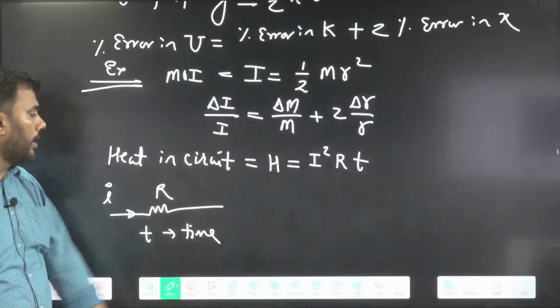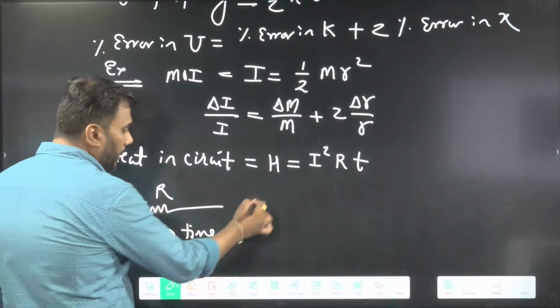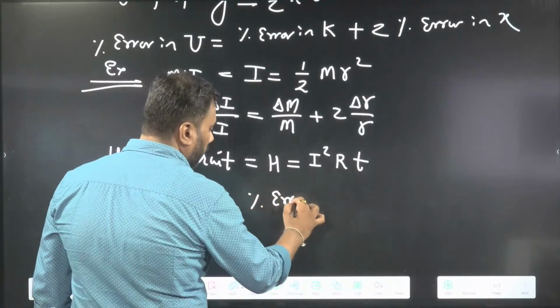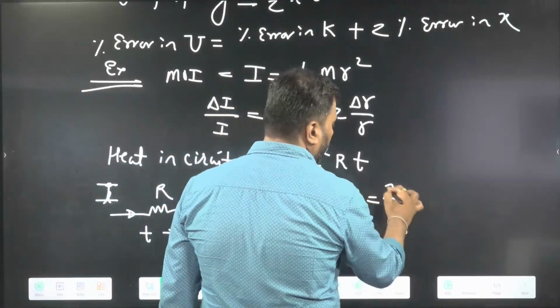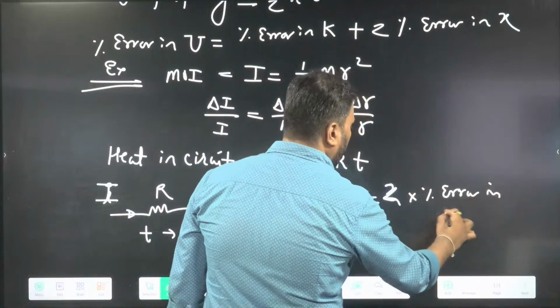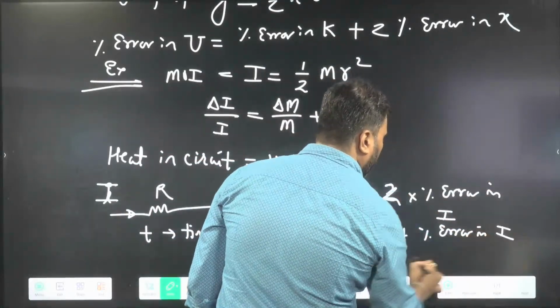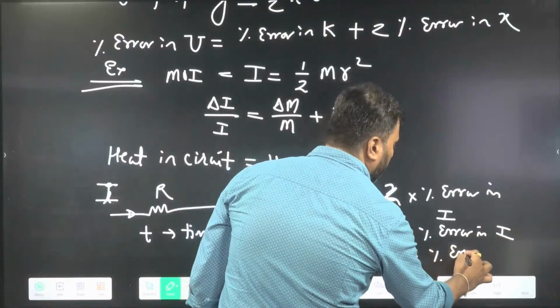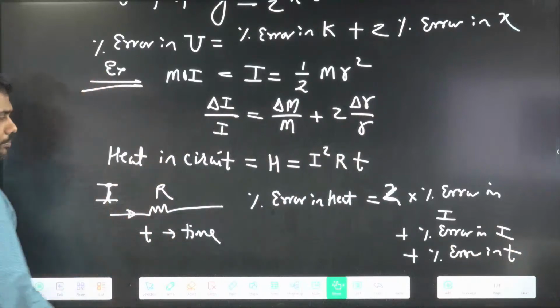That is given by this formula. So percentage error in heat will be equal to 2 times percentage error in I plus percentage error in R plus percentage error in time. There is a long list of examples.